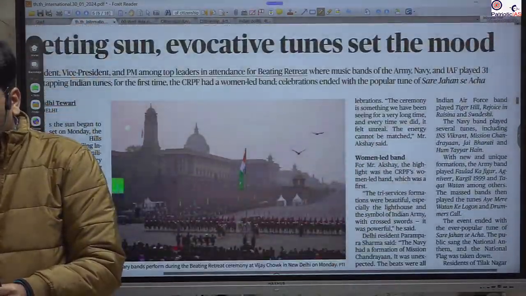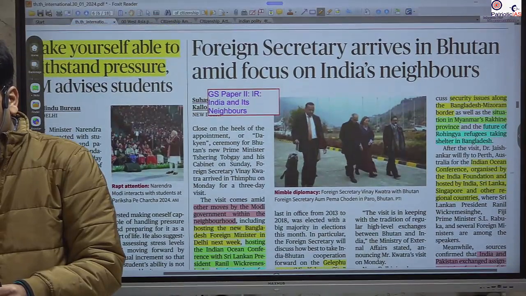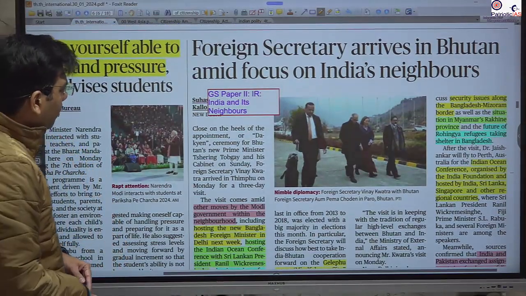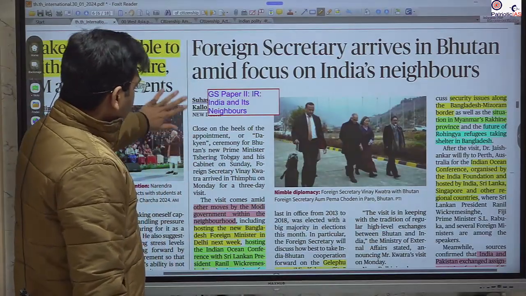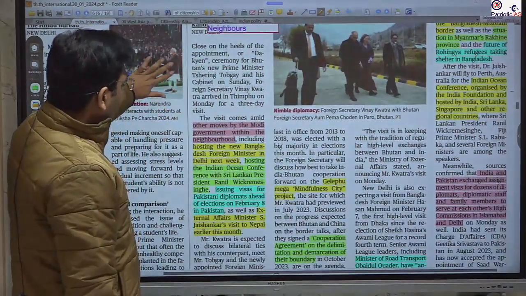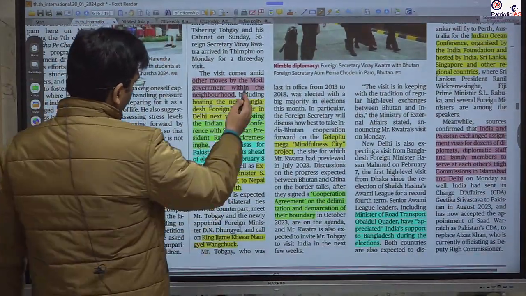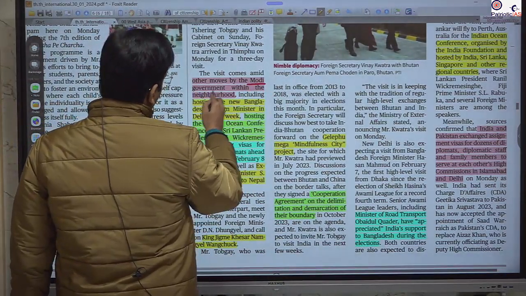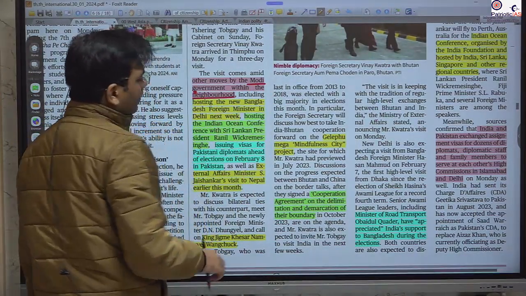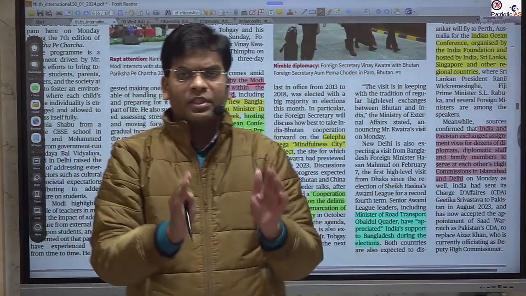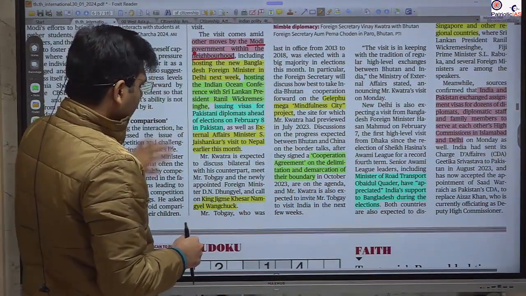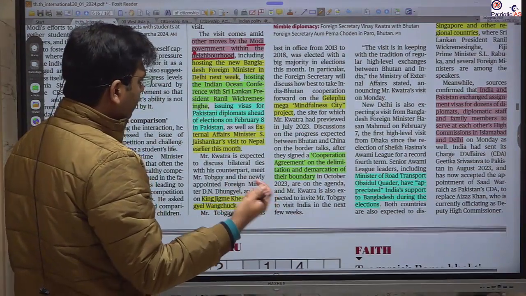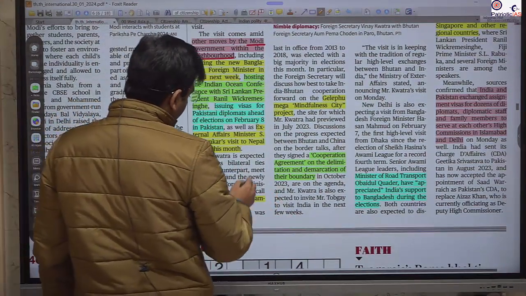Next important news that we will take is with respect to developments in Indian foreign policy, in our neighborhood. There has been a new development: the focus of the government has now shifted to the neighborhood. We have seen redevelopment and renegotiation with respect to Bhutan.